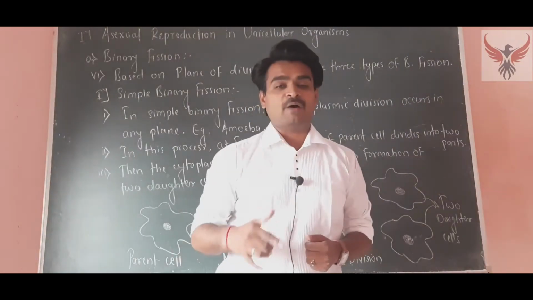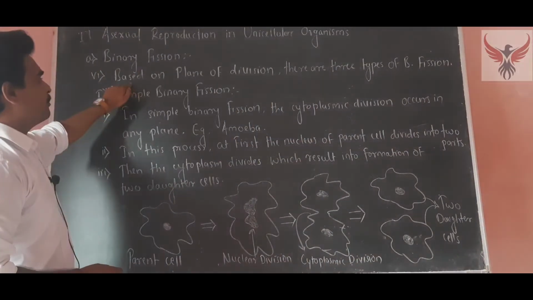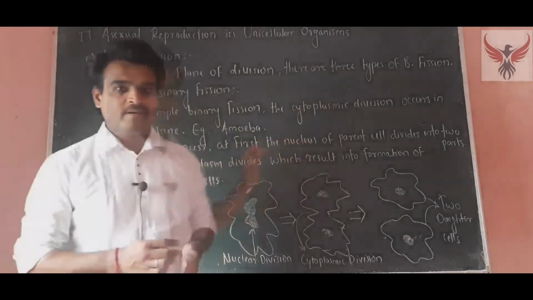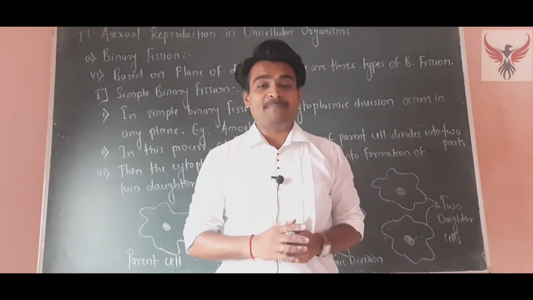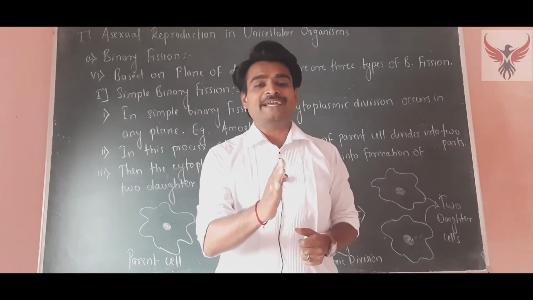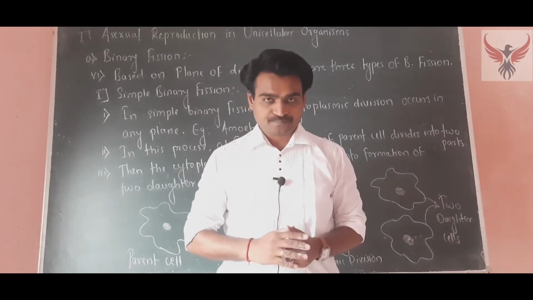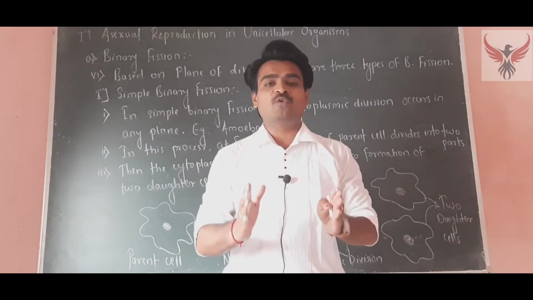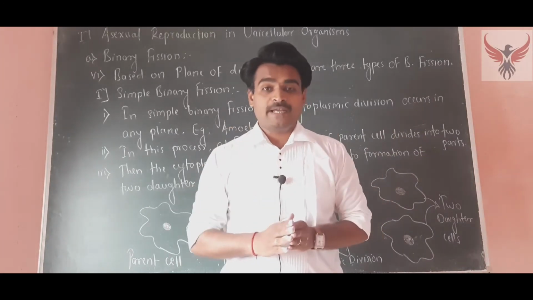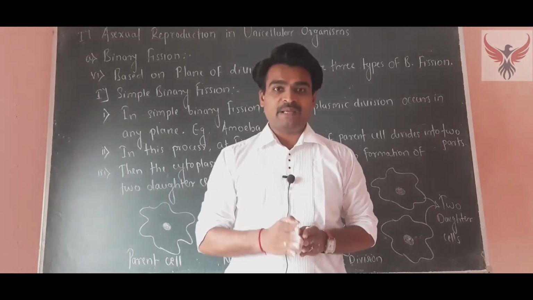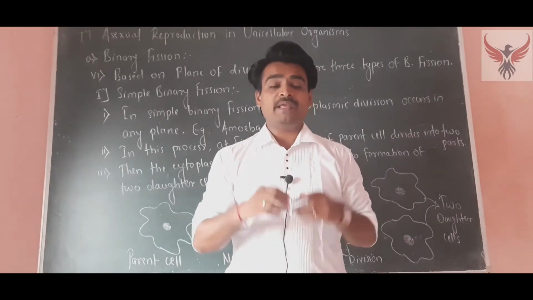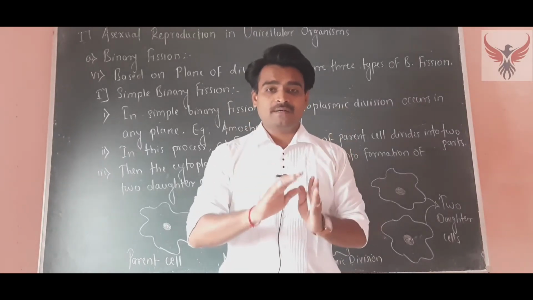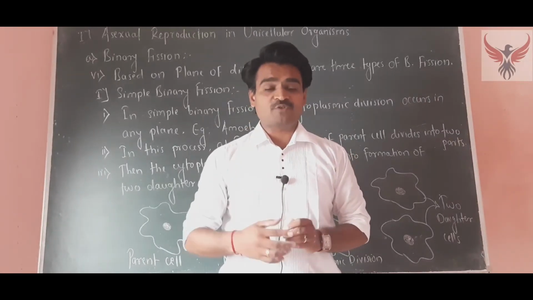Our next point is that, based on the plane of division, there are three different types of binary fission. The plane of division means the cytoplasmic plane of division. In different unicellular organisms, the cytoplasm undergoes division in different planes. It may be horizontal, vertical, or any plane. So based on the cytoplasmic division, there are three different types of binary fission.